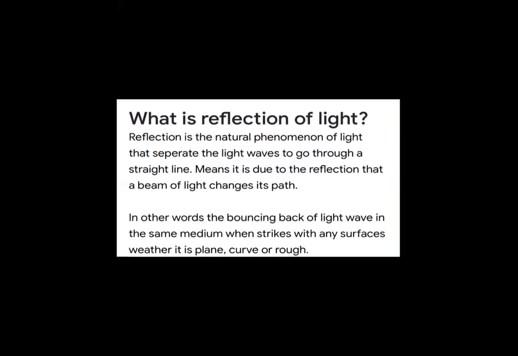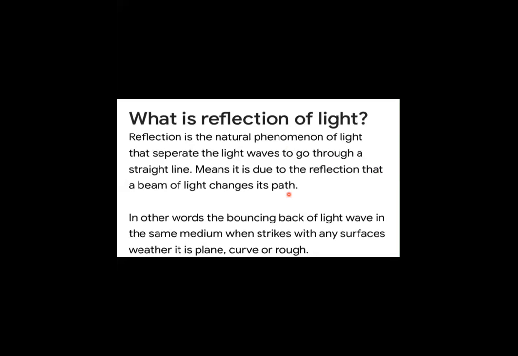So we have come across a phenomenon related to light, which is called reflection of light. So what is reflection of light? Reflection is a natural phenomenon of light that changes the light wave's straight-line path. It is due to reflection that the beam of light changes its path.